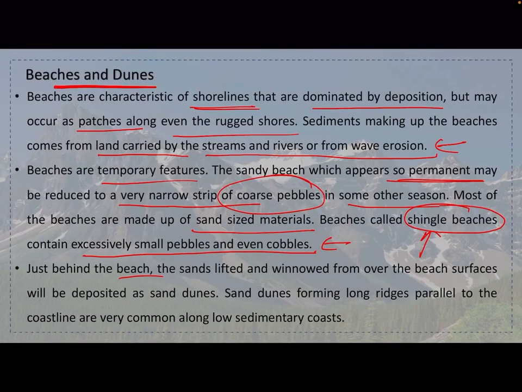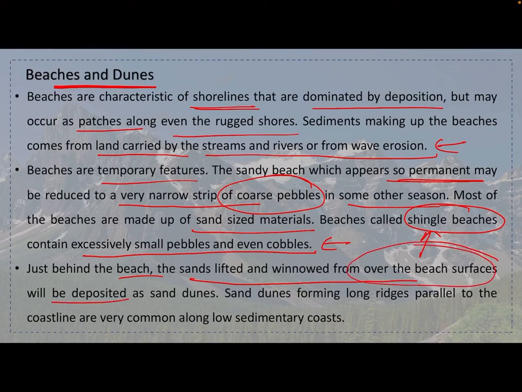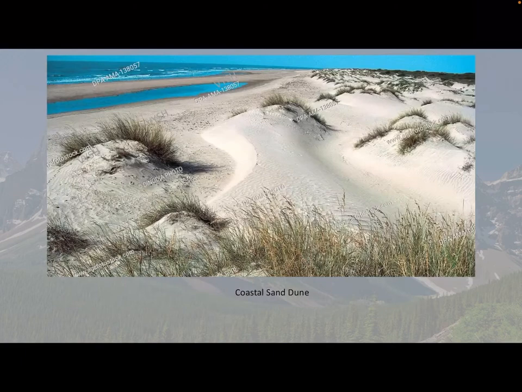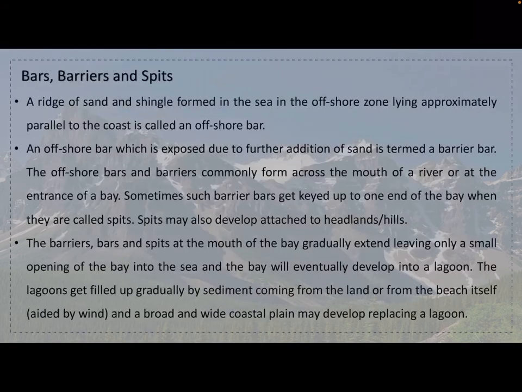Just behind the beach, the sands lifted and winnowed from over the beach surfaces will be deposited as sand dunes. Sand dunes forming long ridges parallel to the coastline are very common along low sedimentary coasts. Here it is. These are coastal sand dunes basically. Next come the bars, barriers and spits, which we read about with the lagoon. We were reading about these itself. Because of these the lagoon was forming. But what are these? We are going to see now.